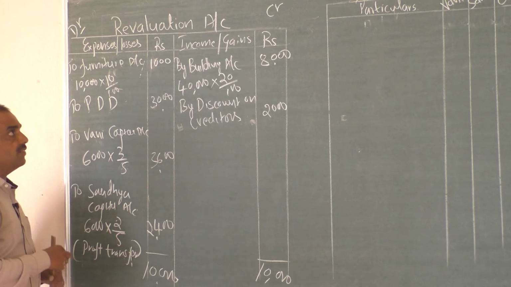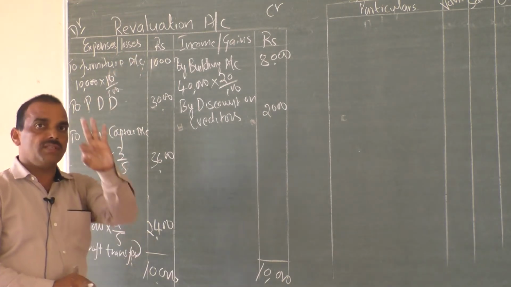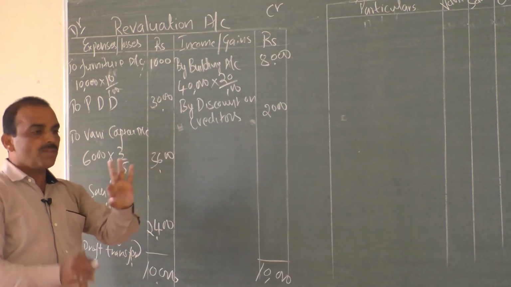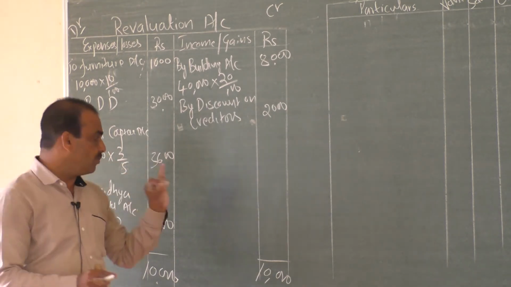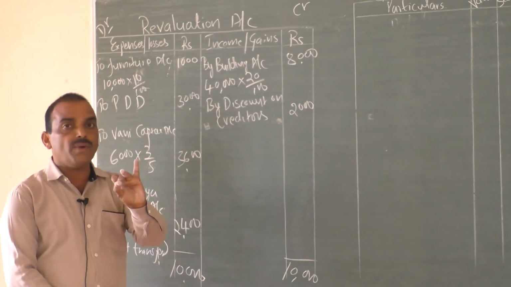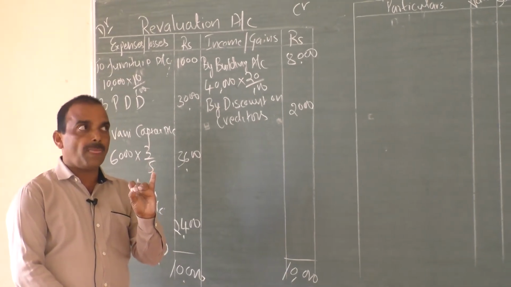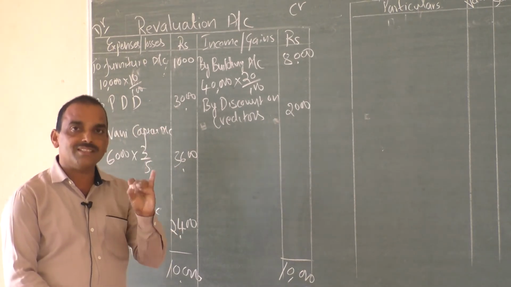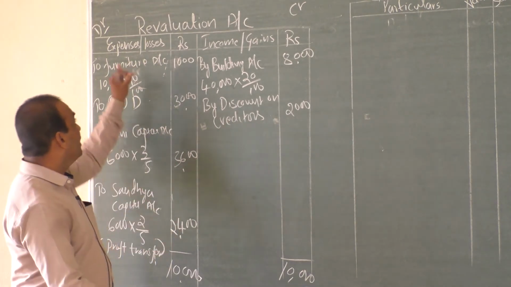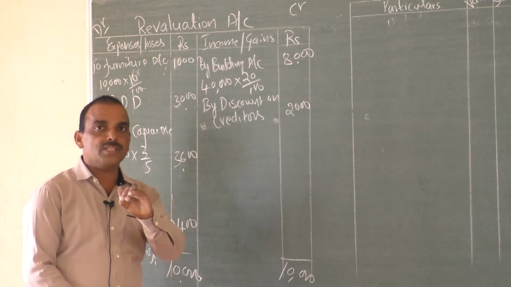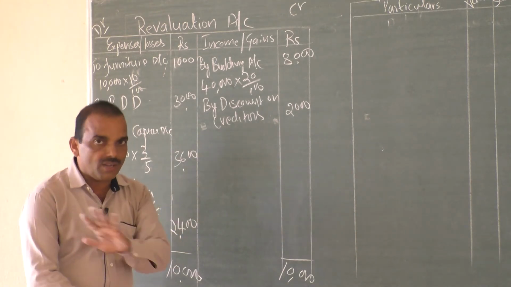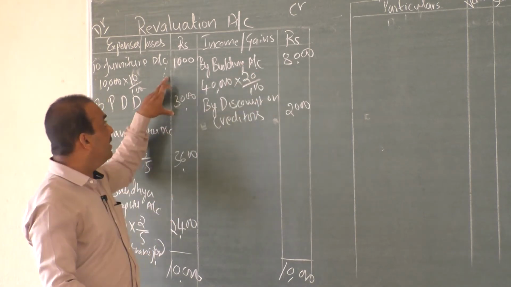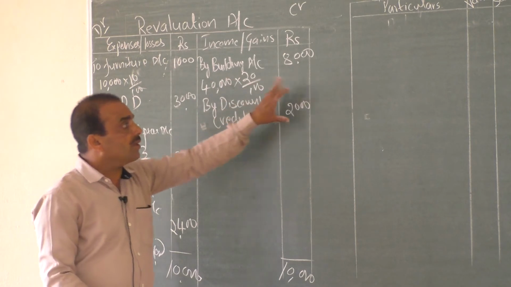See, in the case of a revaluation account, there are 3 possibilities. First, there may be a profit. Second, there may be a loss. I think in our previous video we worked out a problem wherein there was a loss, meaning the debit side total is more. And the third possibility is no profit, no loss, meaning the debit side amount equals the credit side amount.